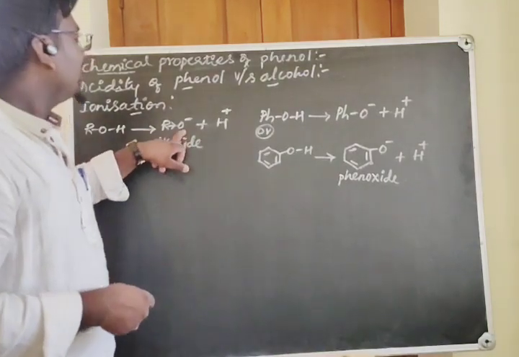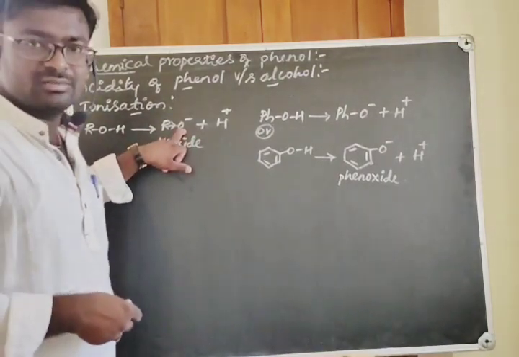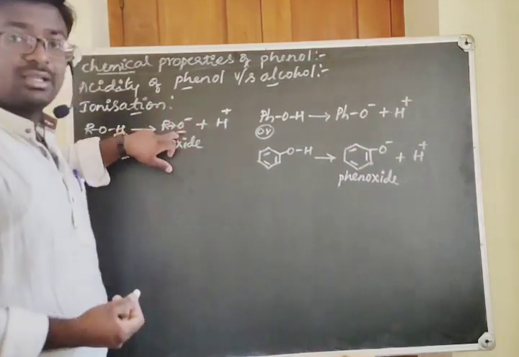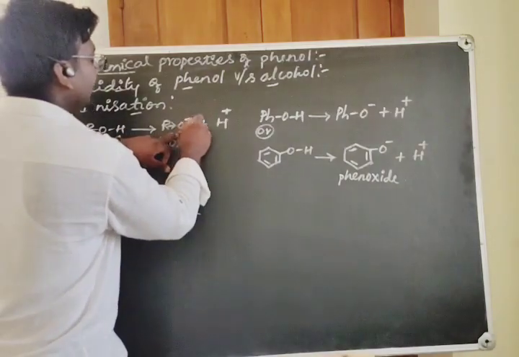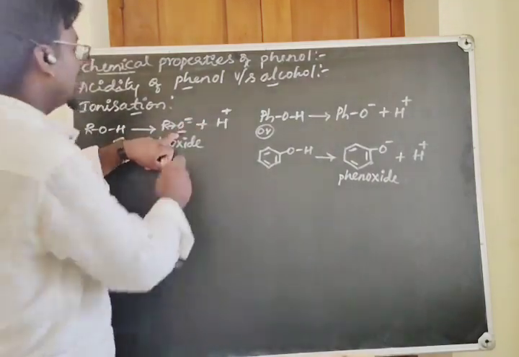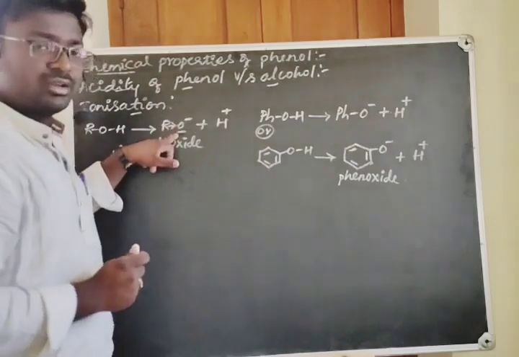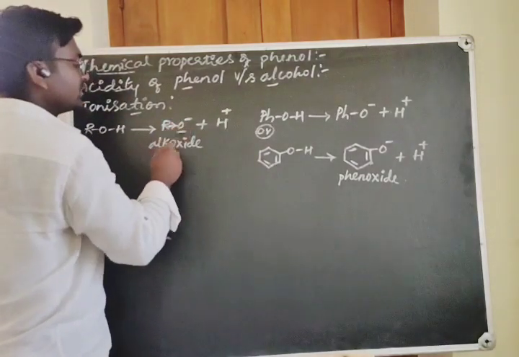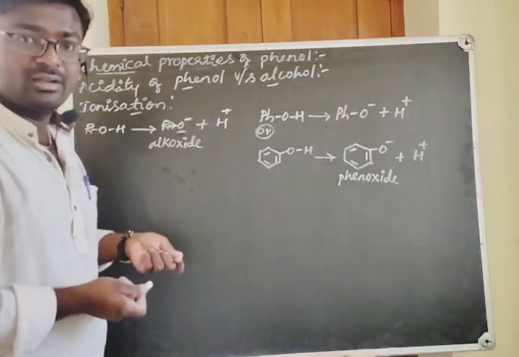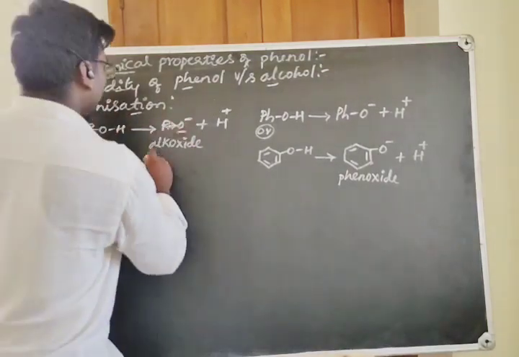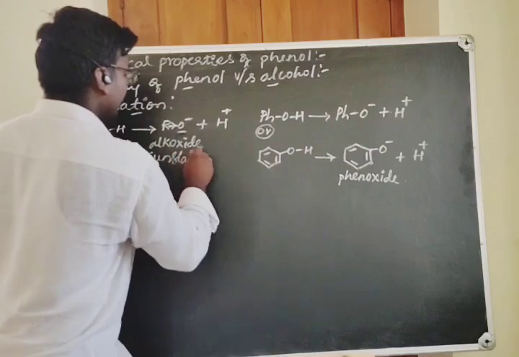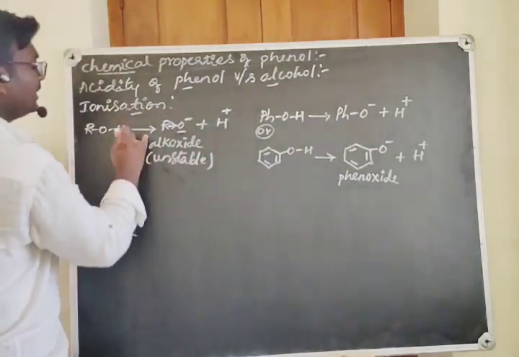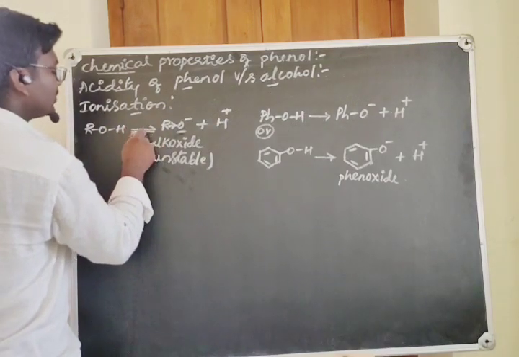The alkoxide ion, where oxygen cannot withstand the negative charge present on this ion, and the alkyl group is also acting as electron donating, is therefore unstable. It cannot withstand the negative charge. That is why it goes back to the original compound.